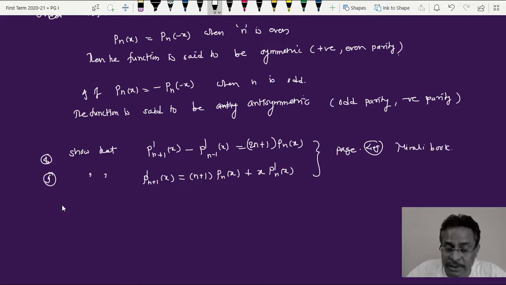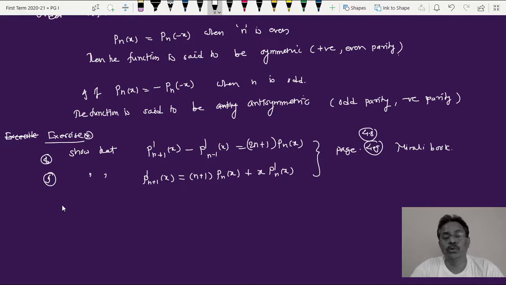Get it solved and note it down in your notebook, because one of these derivations may generally be asked. One derivation may sometimes be asked. These are simple. We have to just use the recurrence relation for obtaining solutions of both of these, property number 8 and property number 9. So need not worry about that, it's not difficult. Just go to page number 4.8 and 4.9, this will give you this. So this is an exercise for you all.